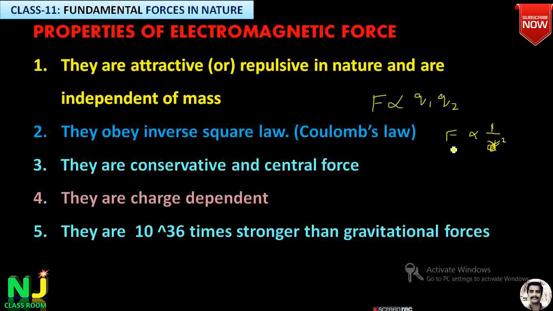They are of the order of 10 to the power of 36. It is very important: in magnitude, the electromagnetic force is 10 to the power of 36 times stronger than the force of gravity. So if you compare the gravitational force with the electromagnetic force, we neglect the gravitational force because it is very weak compared to even the electromagnetic force and the weak nuclear force.